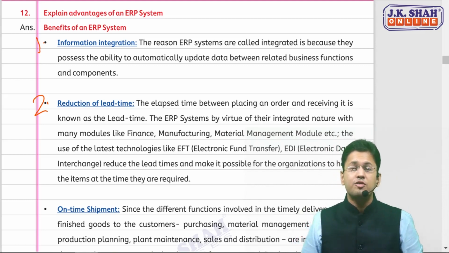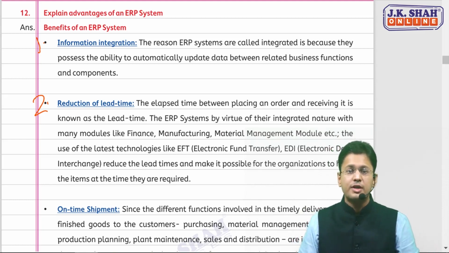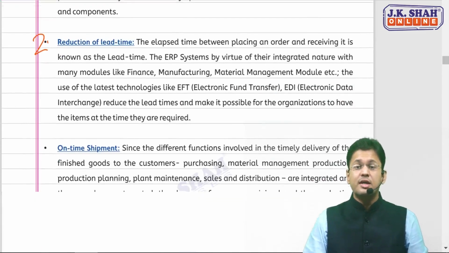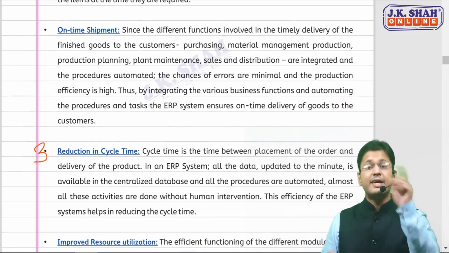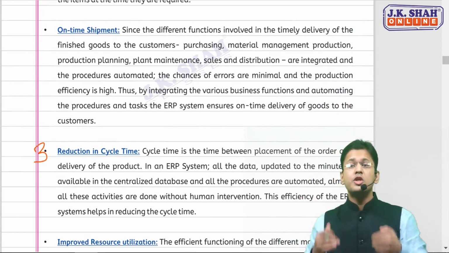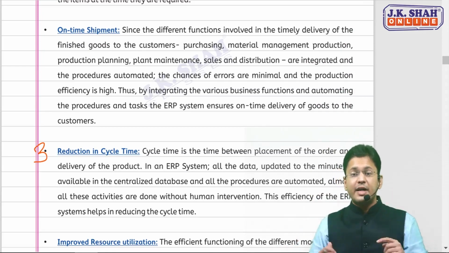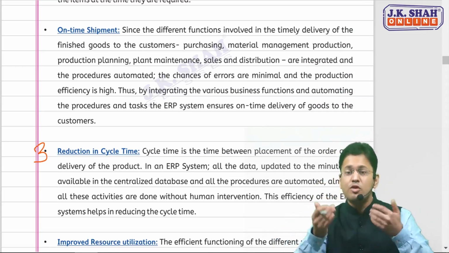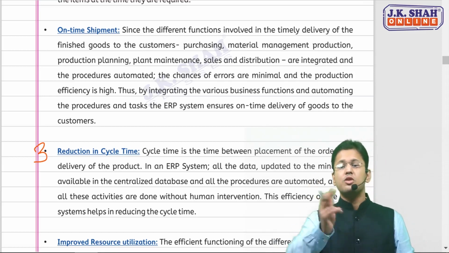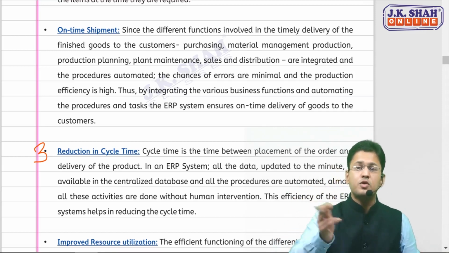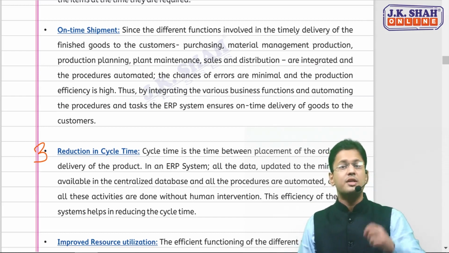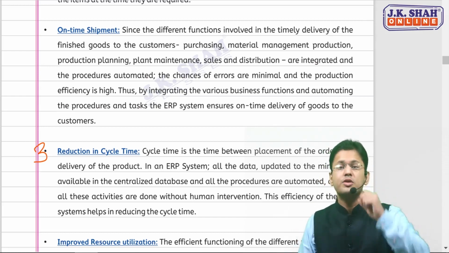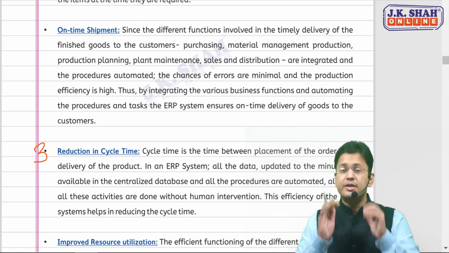This was from the angle of the supplier or the purchase side of the organization. Let us talk about the angle of sales. On the sales side, the cycle time has also reduced, sir. Cycle time is the time between getting the order and delivering the product. That time will also reduce because, due to integration of all the modules, every process is automated. There is no human intervention. So the cycle time has also reduced, due to this ERP, due to this common integration.